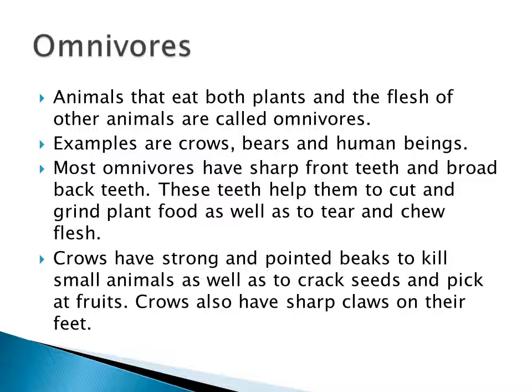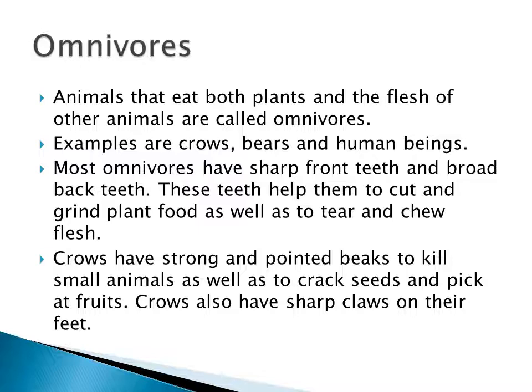Animals that eat both plants as well as the flesh of other animals are called omnivores. So what are the examples? Examples are crows, bears and human beings.